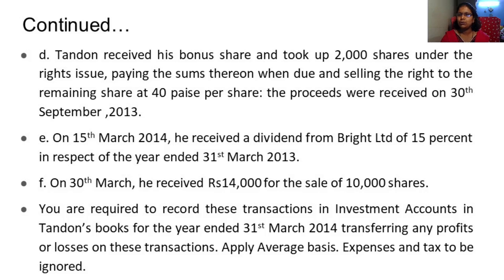What we are supposed to do now: you are required to record these transactions in the investment account in Tandon's books for the year ended 31st March 2014, transferring any profits or losses on the transactions. Apply the average basis; expenses and tax are to be ignored. What are they telling us to do? To prepare the particular investment account, and also to calculate profit or loss.